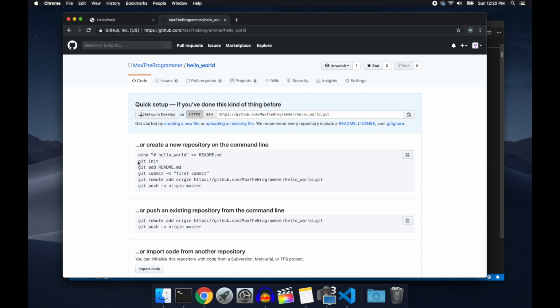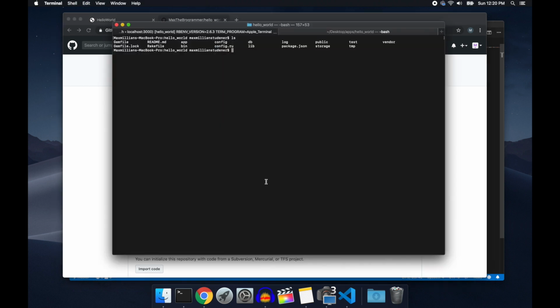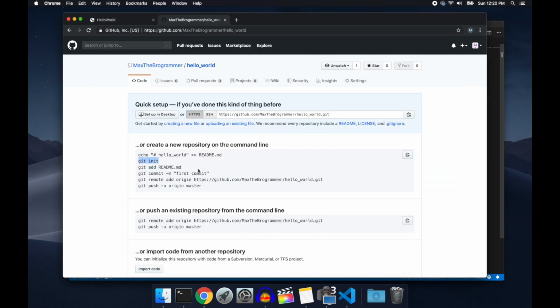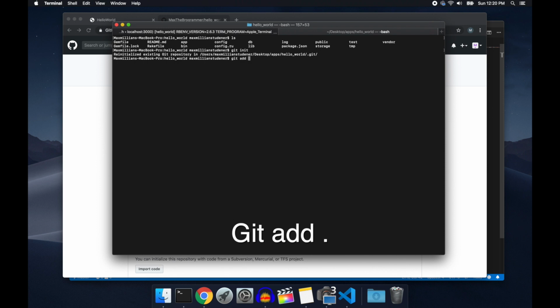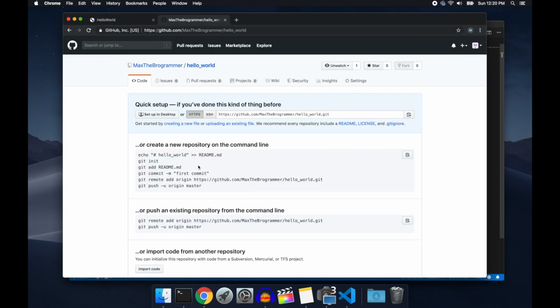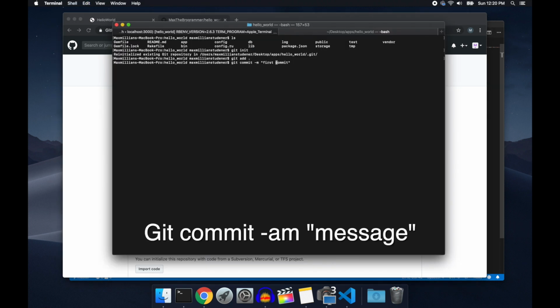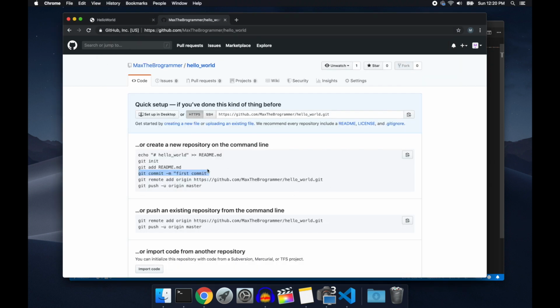Sweet. Alright. So we gotta do git init. Reinitializing, sweet. So let's git add dot, because that's the best thing you could do. First commit. Now we're not just doing a first commit. We're going to call this one best commit. That's right. Add the remote so it knows where I'm going to push my code.